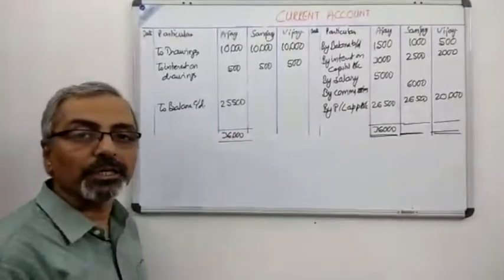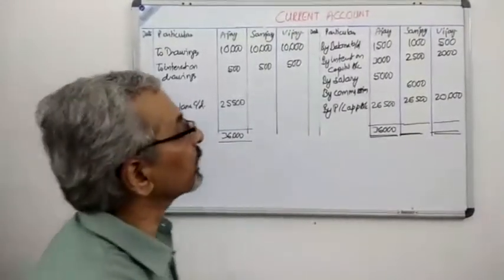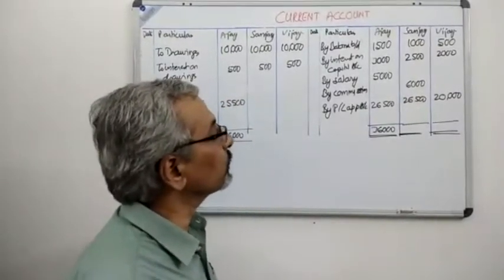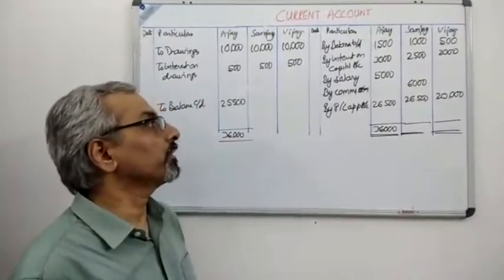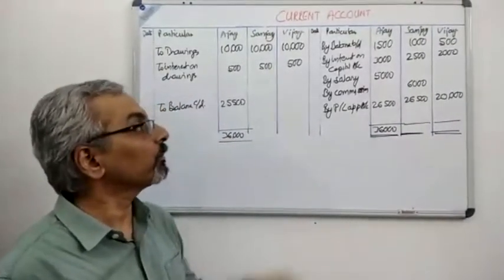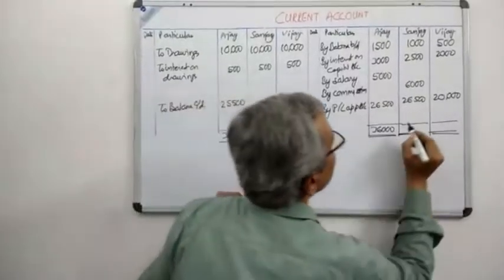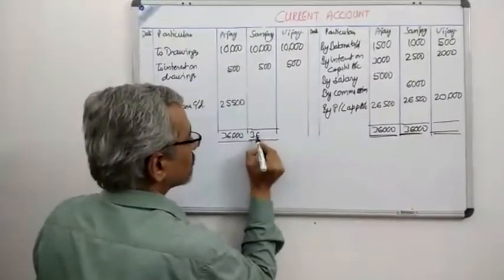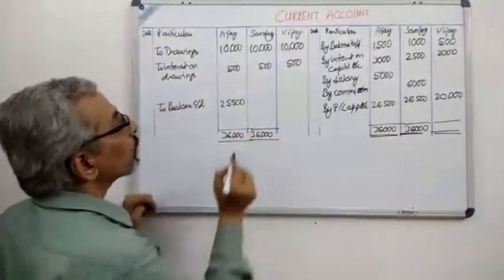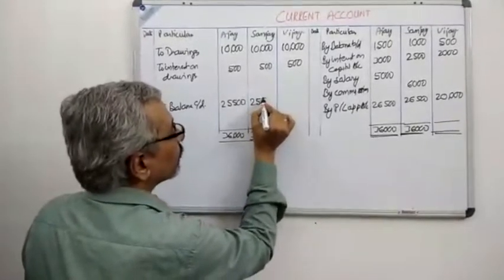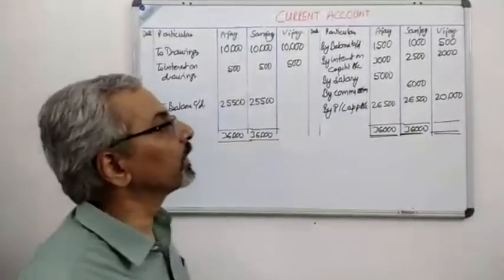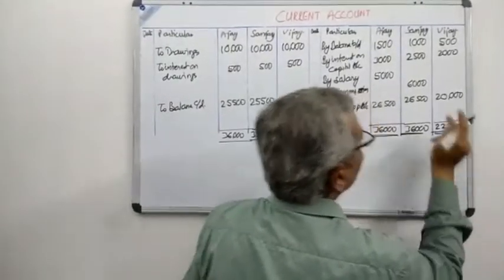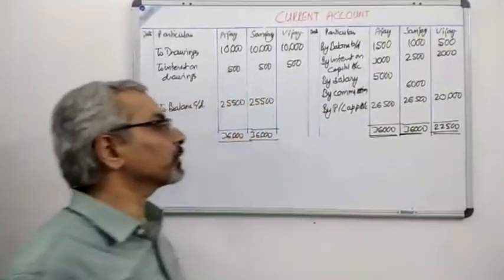The balance over here is 25,500 for the first partner Ajay. Now let us move on to the second partner Sanjay. Let us add and see how much Sanjay has. 26,500 plus 6,000 is 32,500. 32,500 plus 2,500 gives us 35,000, plus 1,000 is exactly 36,000. So here also the total is 36,000. 36,000 minus 10,500 gives you again the figure 25,500. Let us take the third case. The total is very simple. 20,000 plus 2,000 plus 500 is 22,500.